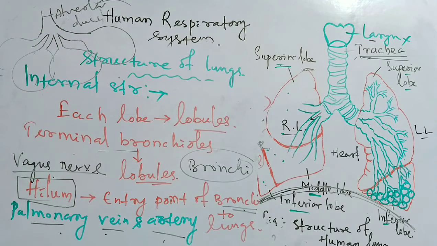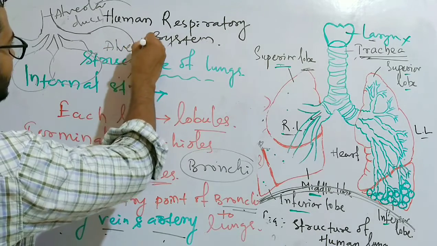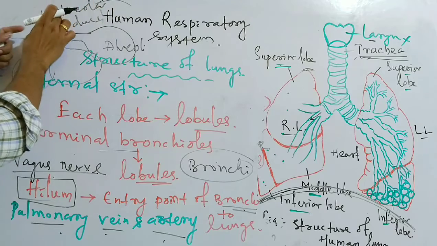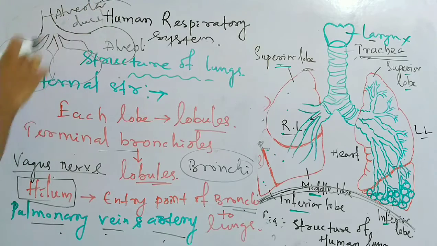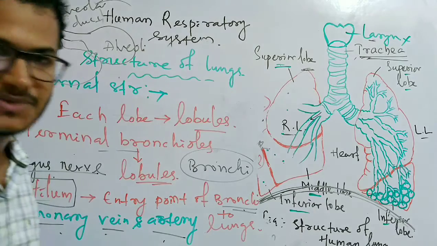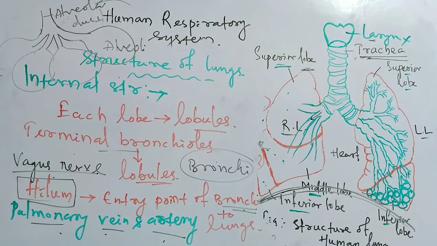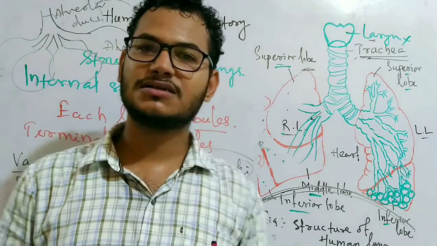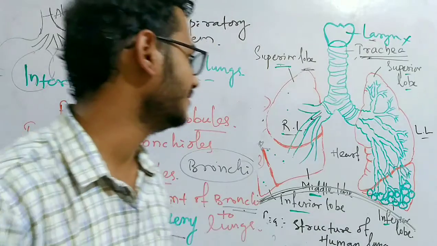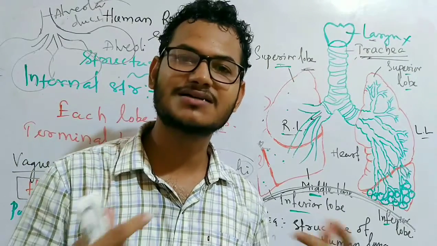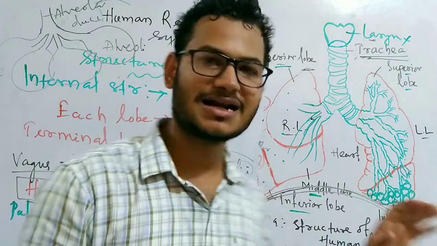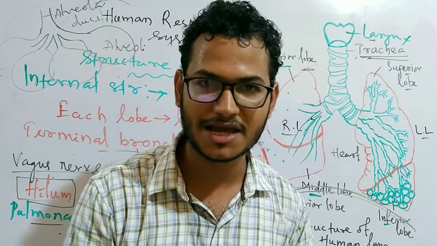Okay, so this is the exact structure. The air sacs or the alveoli are only formed after the alveolar duct divides into 2 to 5 different atrium, and each atrium leads to a single alveolus. So this is how the lung is externally and internally made up, and how it functions. This is all about the structural detail of the respiratory system of human beings.